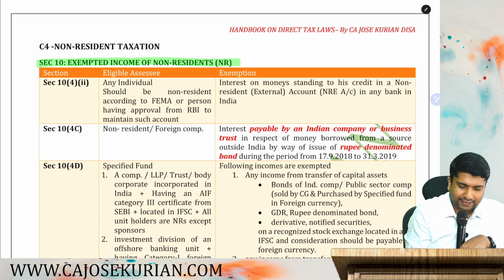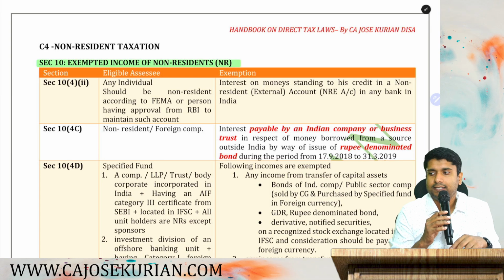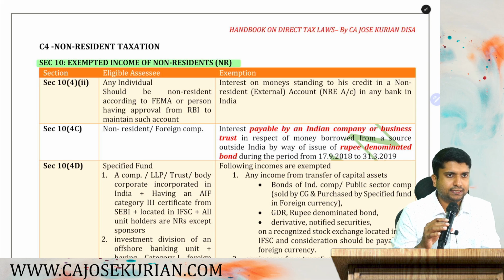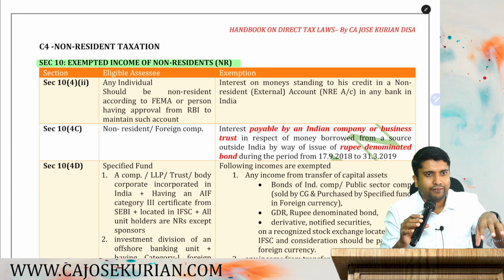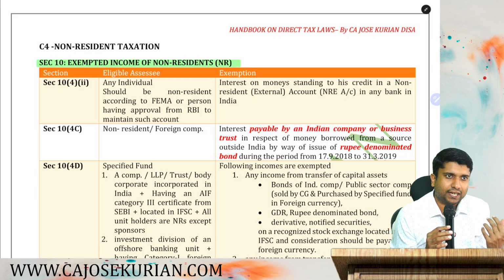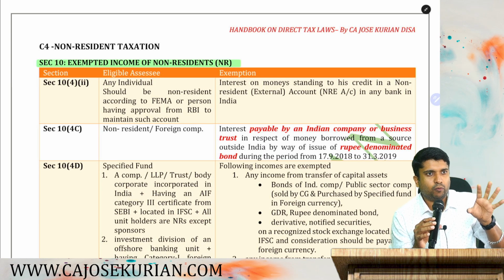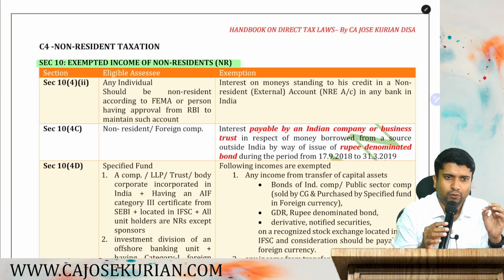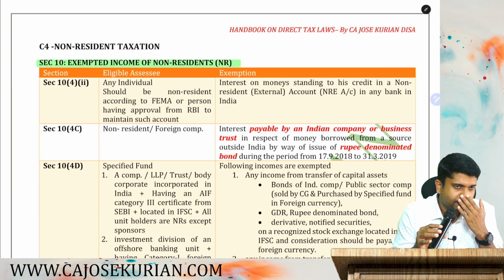Section 10, exempted income of non-residents. So please listen, friends. The speciality of this chapter is that it's an area where whatever provisions are exclusively applicable to NRs have been provided. The only thing you have to be very careful about in this chapter is that there will be one question anyway in the exam. The question will carry at least 5 to 6 marks. Every attempt there is one question from this particular chapter.